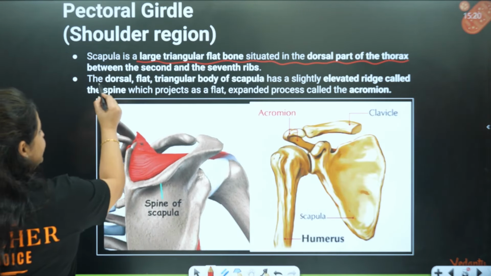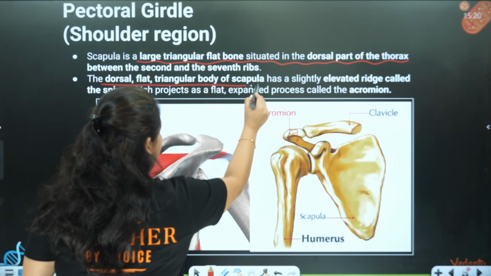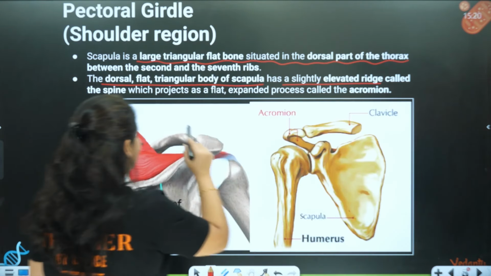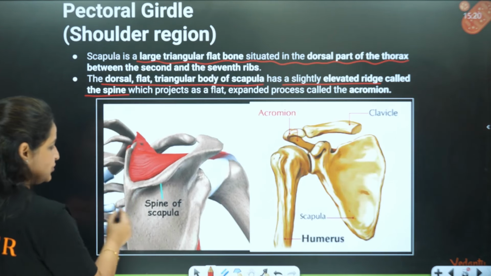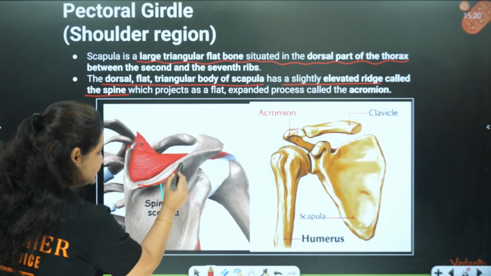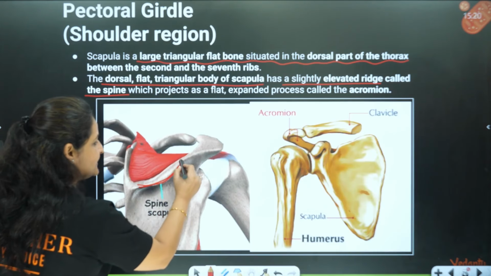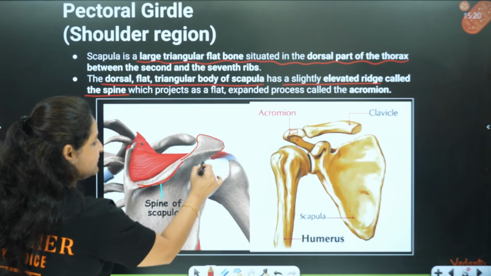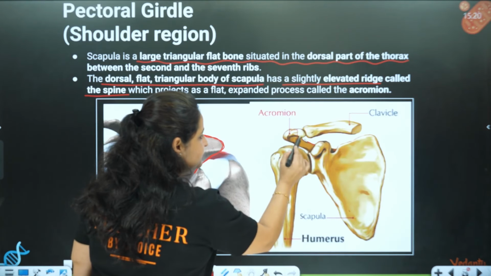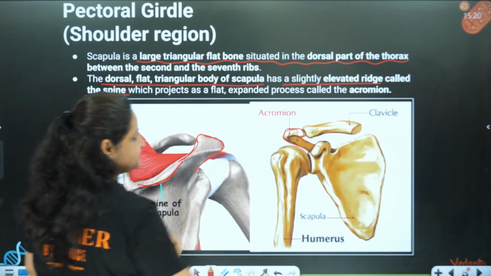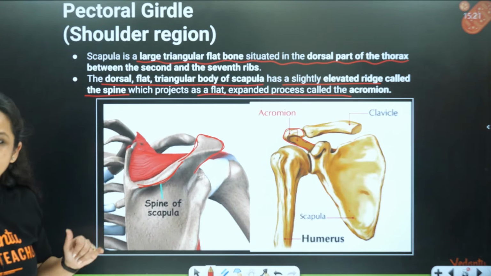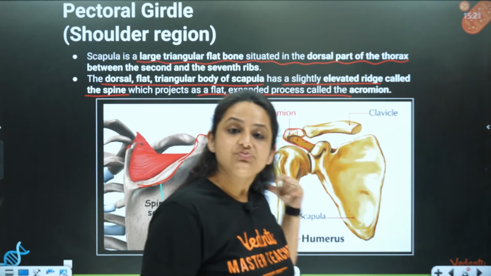The dorsal flat triangular body of the scapula has an elevated ridge which is called the spine. If you look at the back side of the scapula, you will see the spine. And the spine extends further to form this structure, which is called the acromion. It forms a flat expanded process called the acromion process.